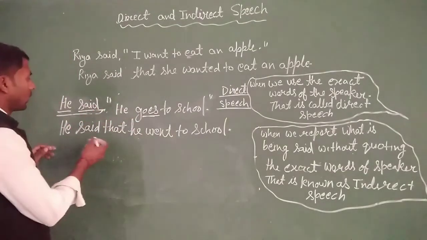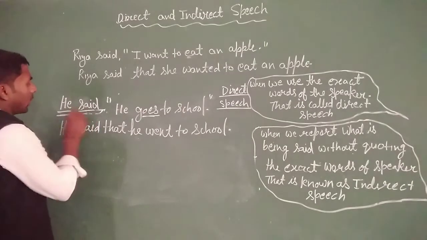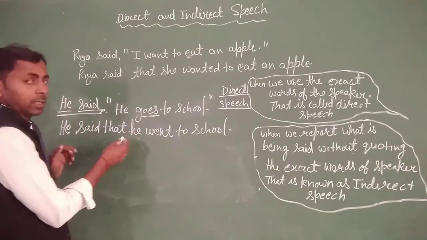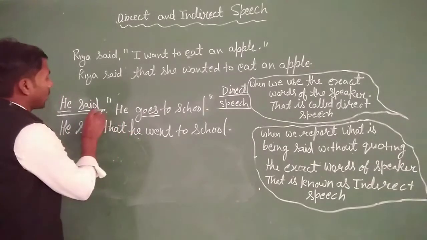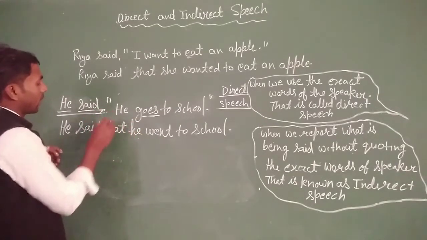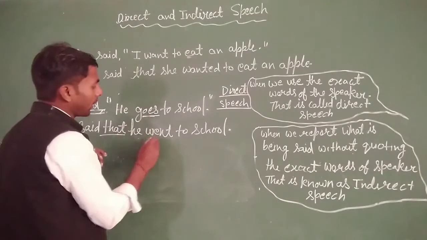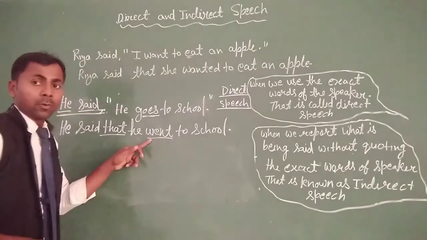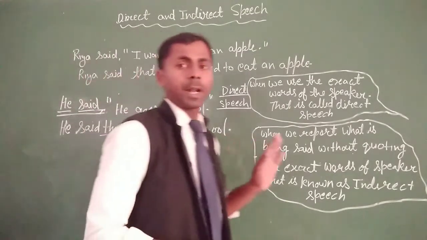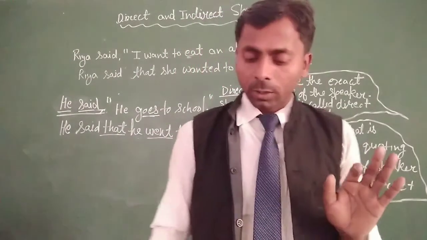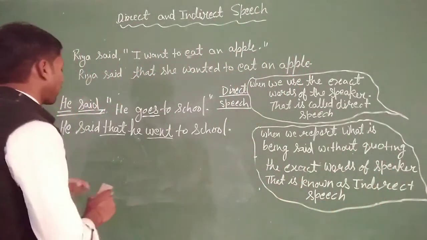Here you can see something is different from the previous sentence: it has the use of "that" and removes the comma, but "goes" will be changed according to the rule of direct and indirect speech. So I mention some of the rules.